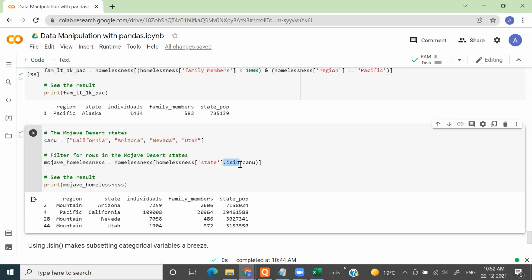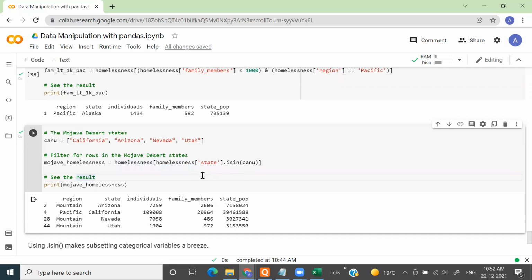If you recall, this is the membership operator. We have already covered this when we read about operators. What this is doing is, for the homelessness state column, I'm first subsetting the state column, and then I am subsetting only those records where the state is either California or Arizona or Nevada or Utah.